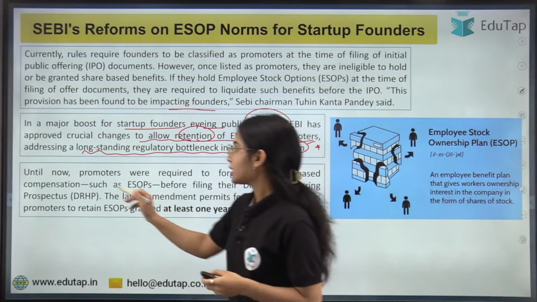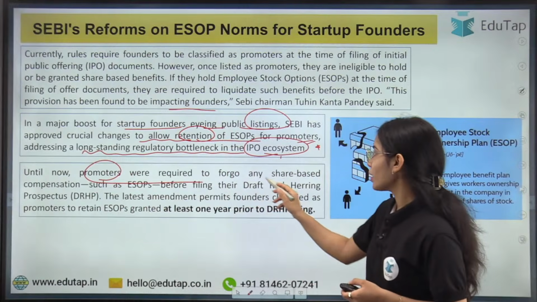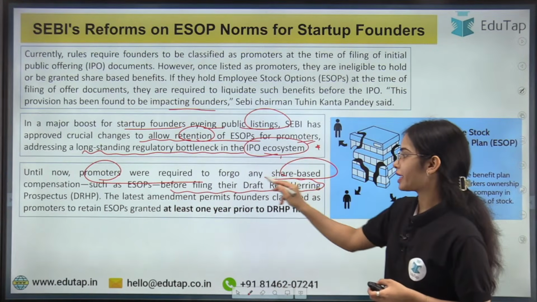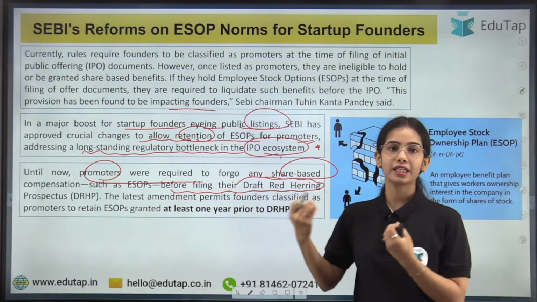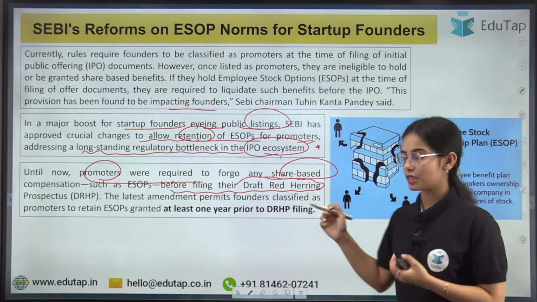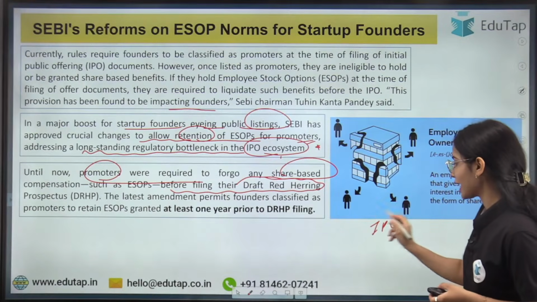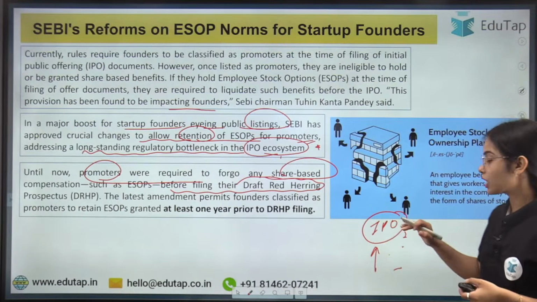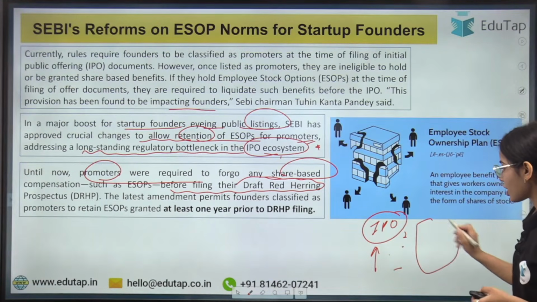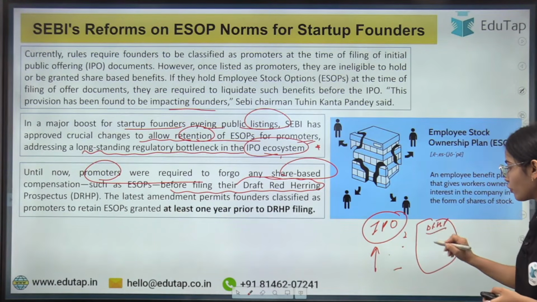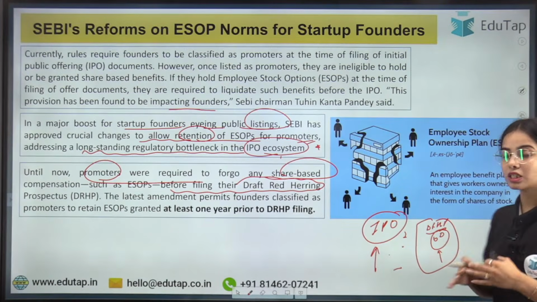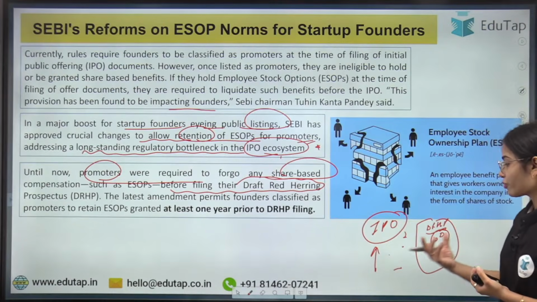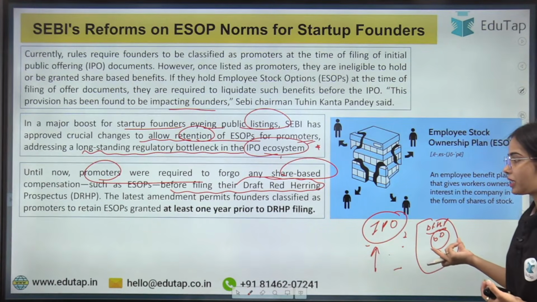Until now, the promoters were required to forego any share-based compensation such as ESOPs before filing their draft red herring prospectus, that is, before filing their offer document. Whenever the initial public offering happens, the company is offered to the public for the first time. So before the IPO, there is the draft red herring prospectus. This is the offer document that has to be released with the details about the company, and the financial details have to be mentioned.